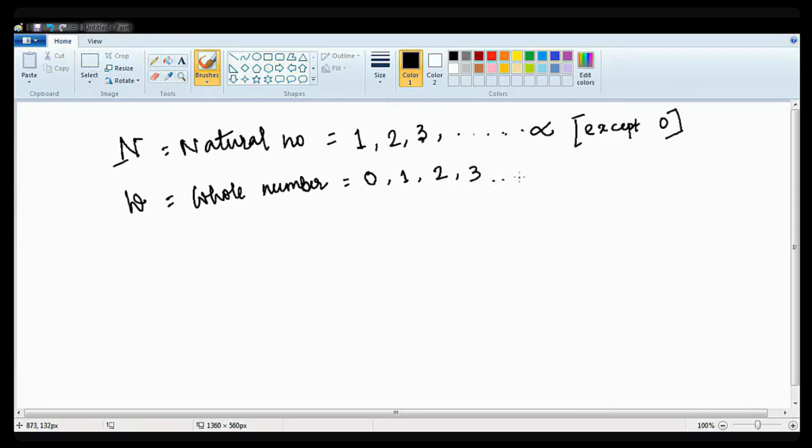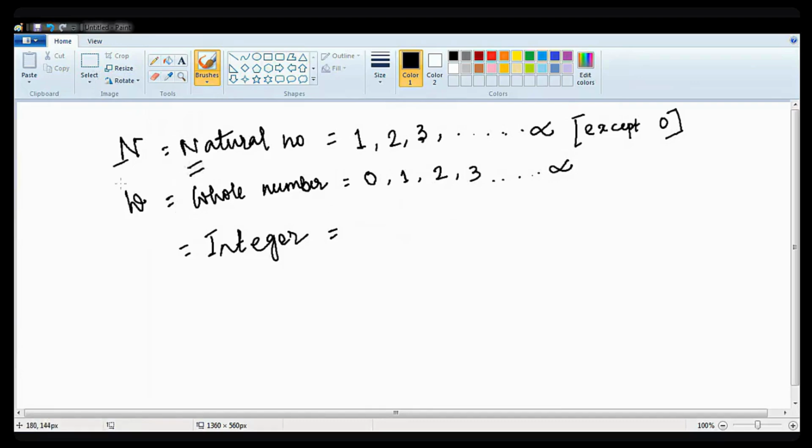So there is a difference between whole numbers and natural numbers. Natural numbers start from 1. Whole numbers start from 0. But now comes another thing, which is called an integer.